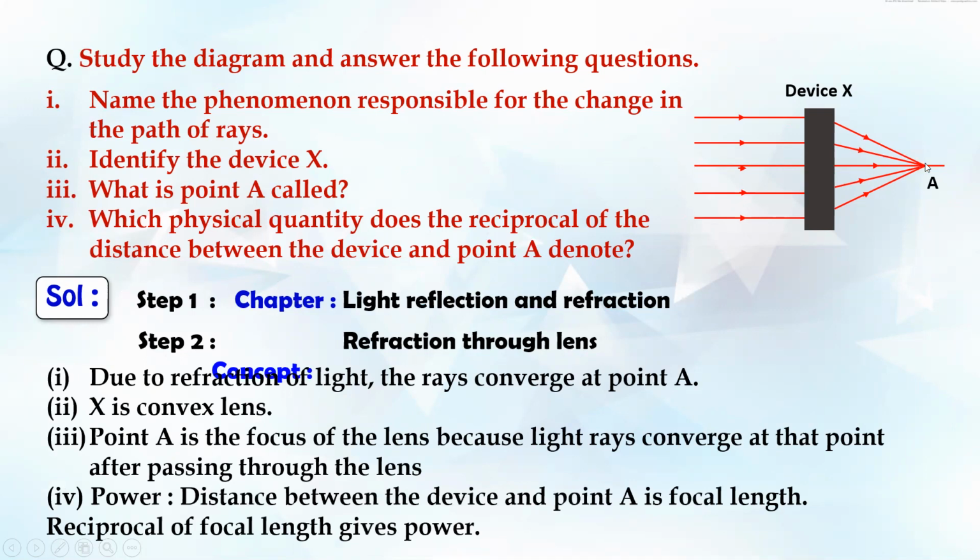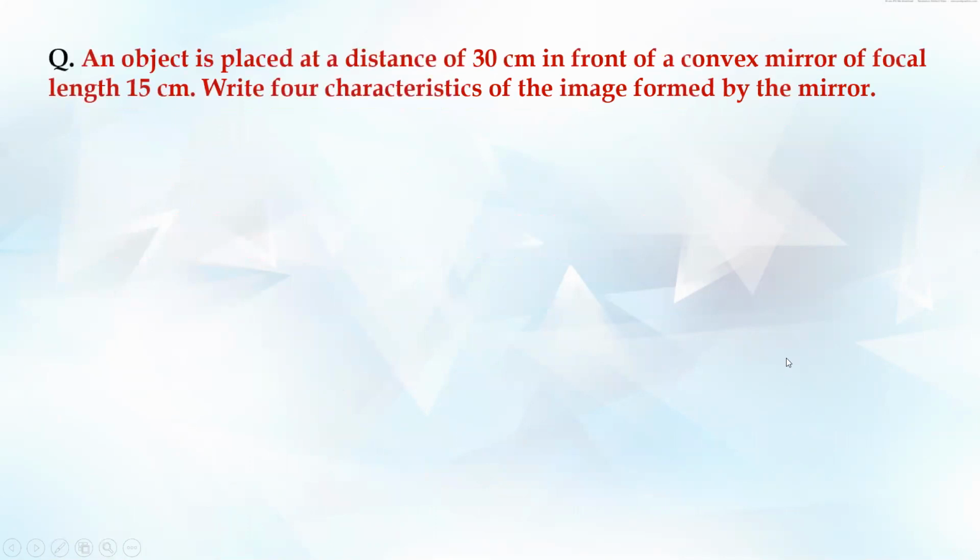Reciprocal of the distance between the device and the point. The distance between the device and the point is the focal length, and the reciprocal of focal length is power. So that's how it is. It's a 3 or 4 mark question. Next. Pause the video. Come on, solve. Pause it and solve.